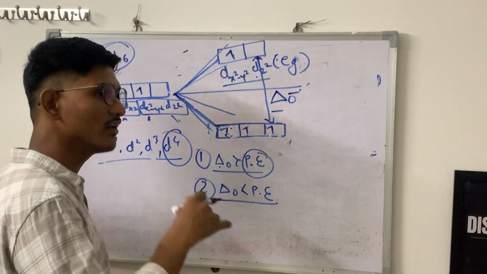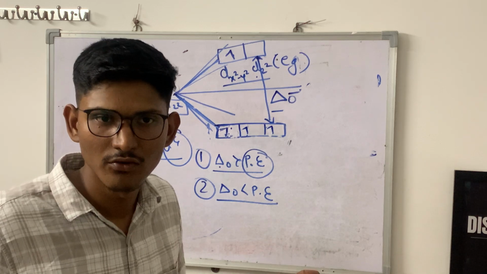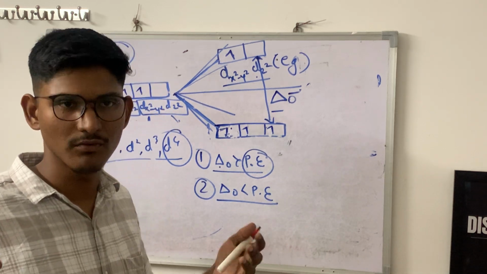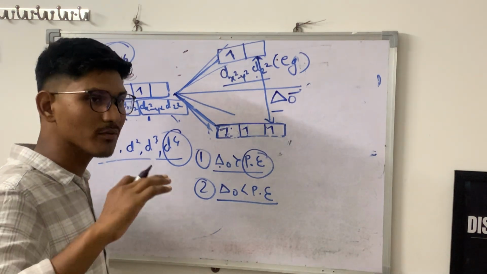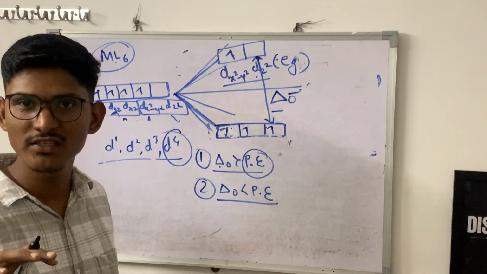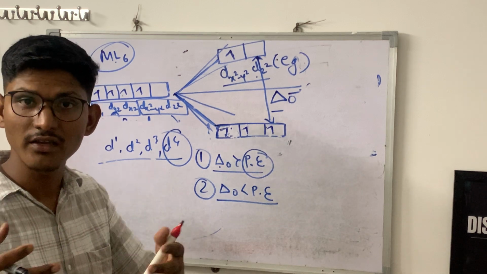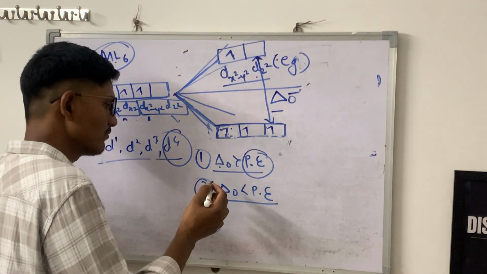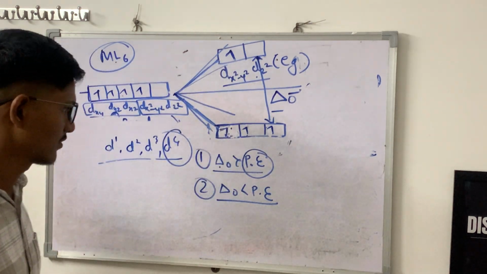It means that if pairing energy is more, the energy required for the pairing of electrons is more. So what do we have to do? We have to stabilize the complex. For stabilizing the complex, we need low energy. We don't want extra energy. That's why the electron will go here to stabilize the configuration.